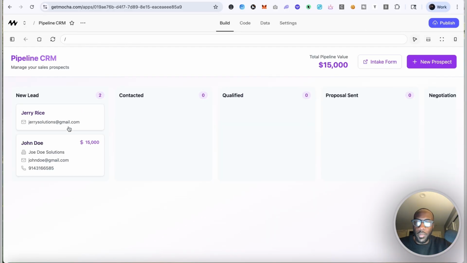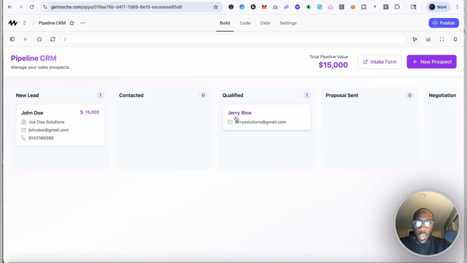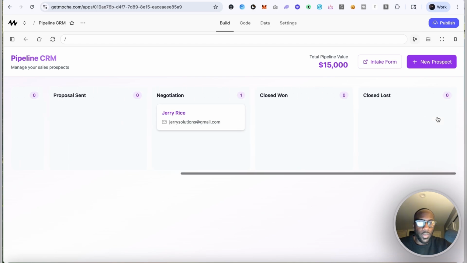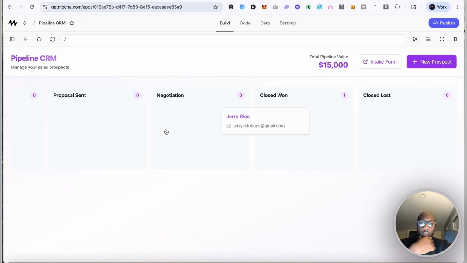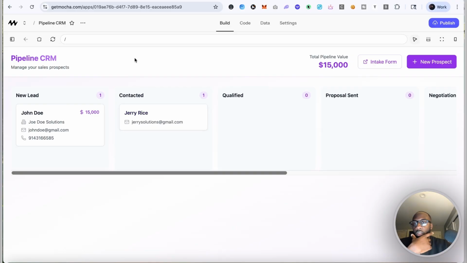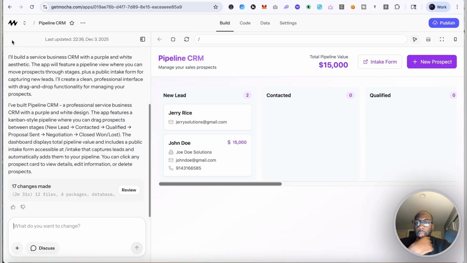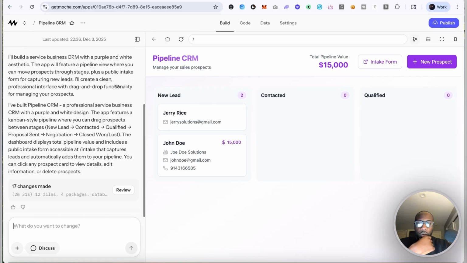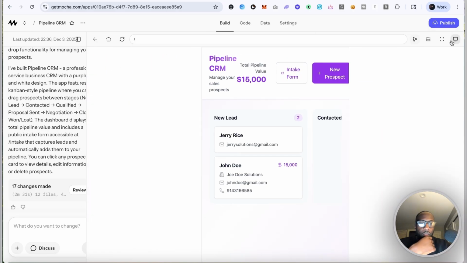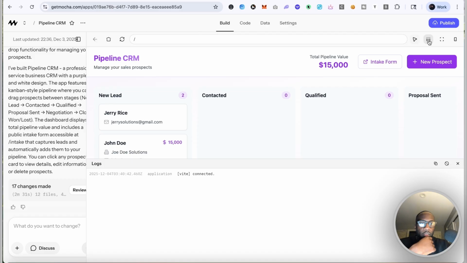Did it come in here? Yep, it came in right here. And you can actually drag and drop. You can drag between the different stages. So this is actually pretty cool. This is obviously a lot simpler. I also don't know what model Pipeline is using. However, it got the job done, though it's a lot simpler, and you are able to make it mobile responsive.